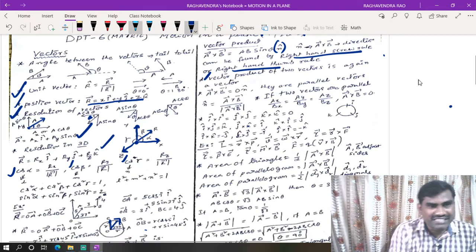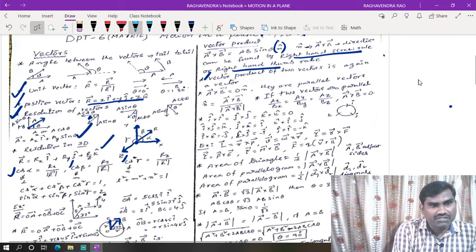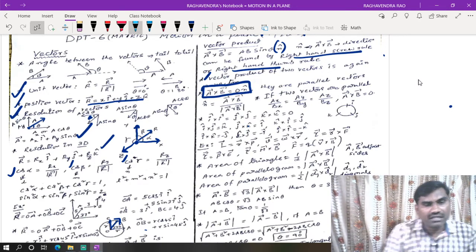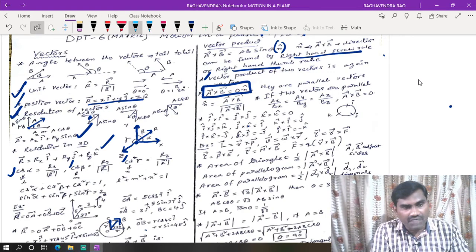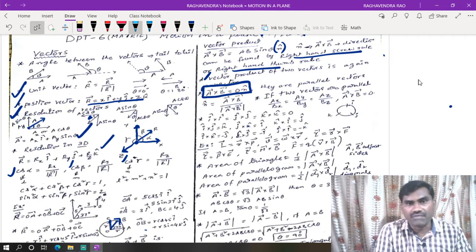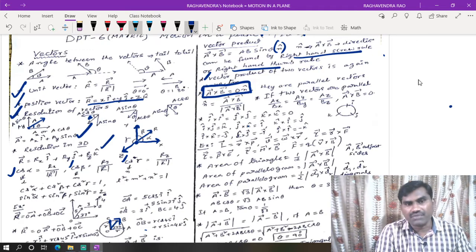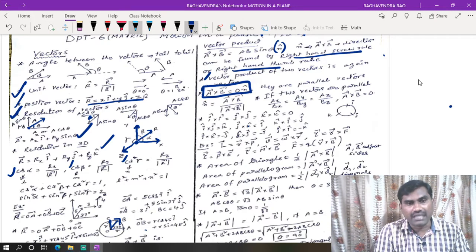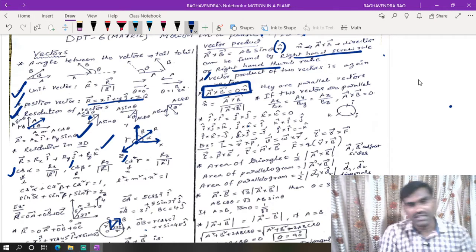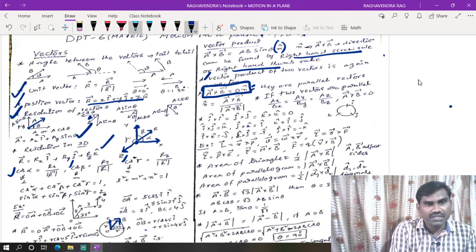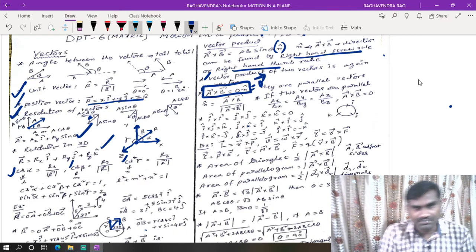So A bar cross B bar is equal to 0, which means this magnitude is 0, but we can't make the direction of a vector equal to 0. That is the reason, even though the magnitude is 0, it has some arbitrary direction. So that vector we may define as the 0 vector. So a 0 vector is a vector which has 0 magnitude but has an arbitrary direction. So we can't make the direction 0. That's the reason we can take 0 into n cap. So this is equal to 0 bar.